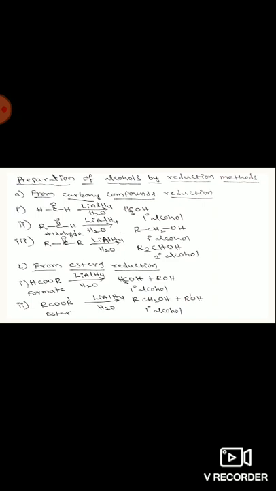Reduction of an ester other than formic ester with lithium aluminum hydride followed by hydrolysis gives a primary alcohol and the other alcohol which comes from the alkoxy group of the ester. Okay, fine.